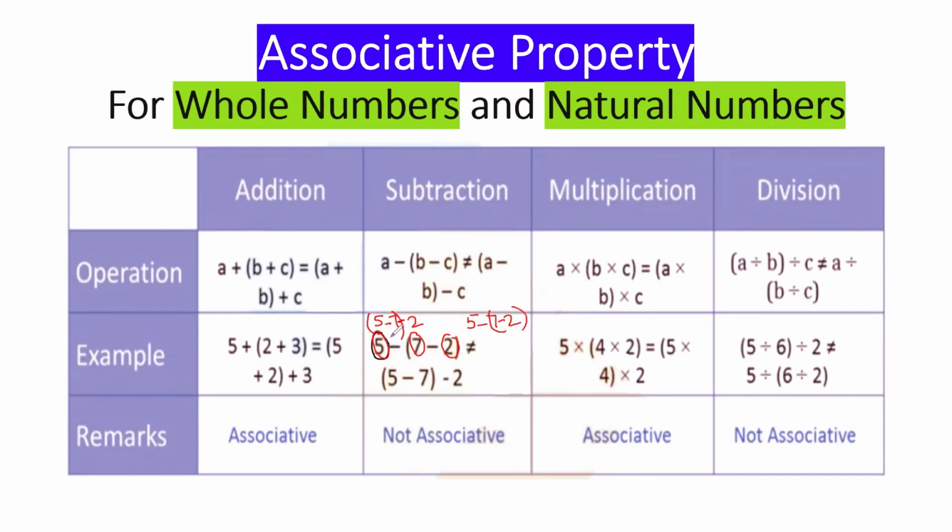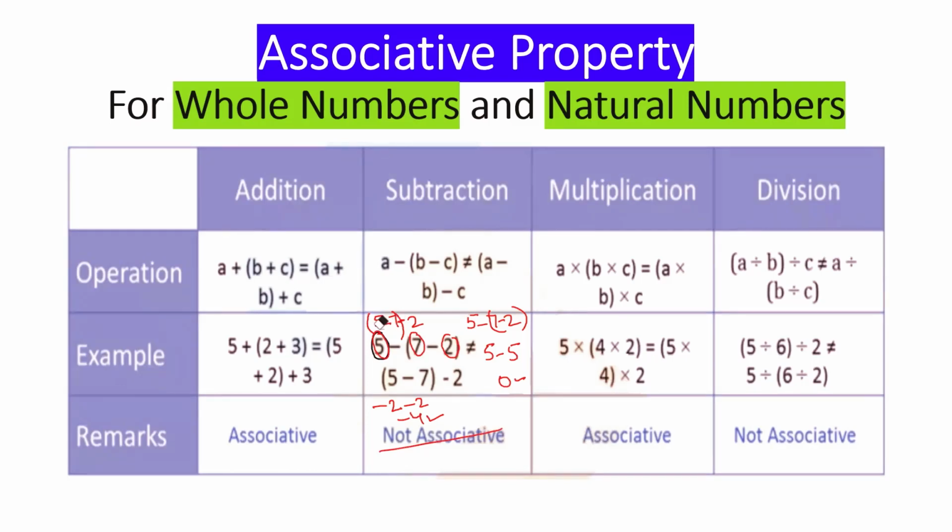Okay, 5 minus 7, first of all we'll solve. 5 minus 7 is minus 2. And again minus 2 is left over, which is minus 4. Now in this, we'll solve this bracket. So 7 minus 2 is 5. 5 minus 5 is 0. So you can see the answers are not same. That means not associative.